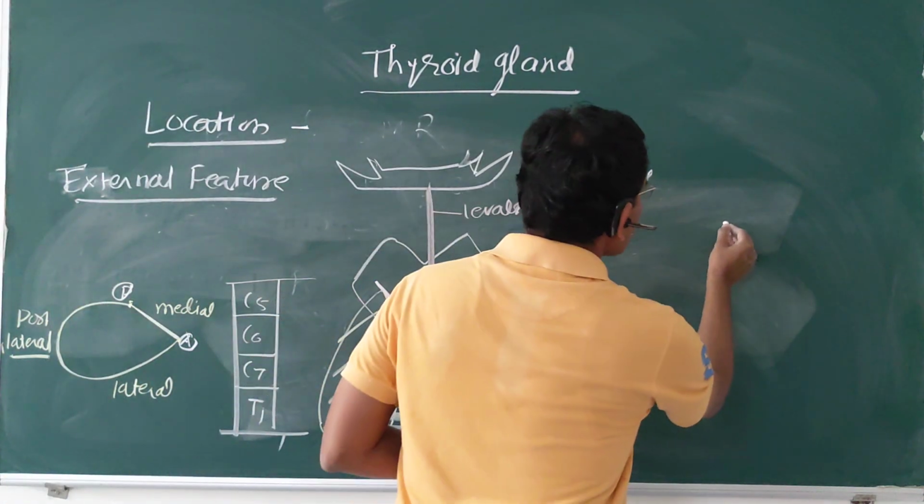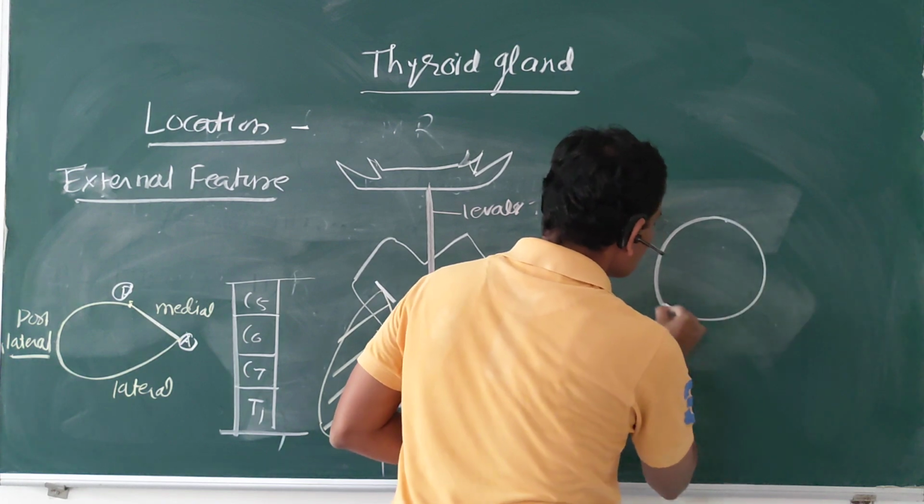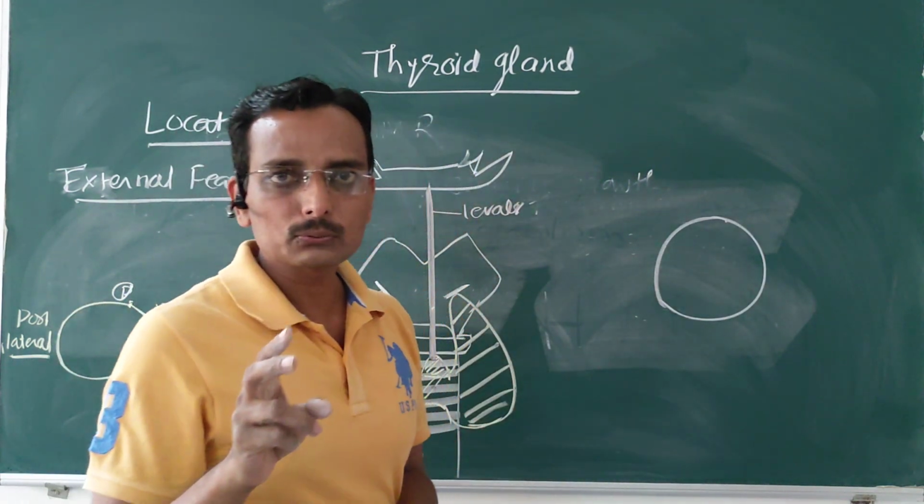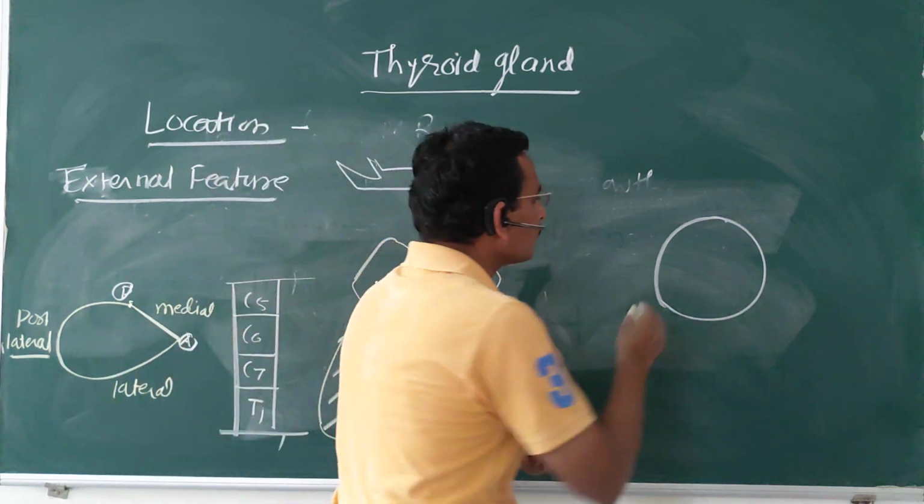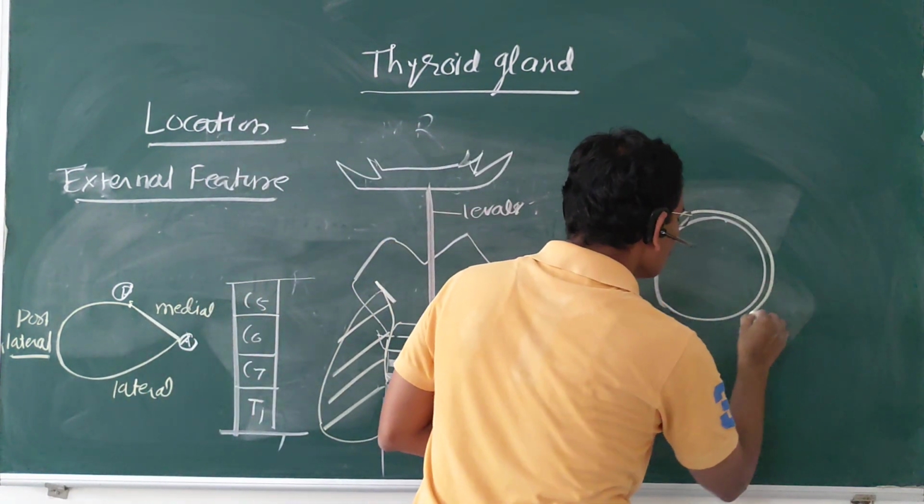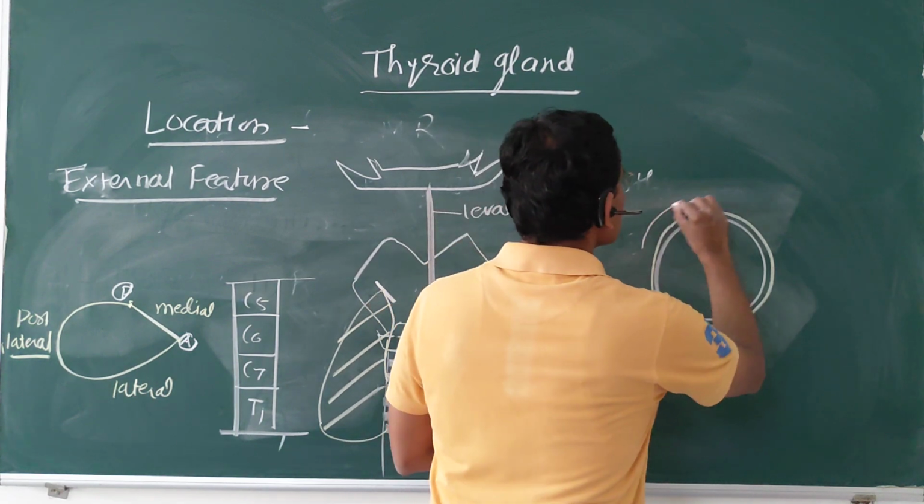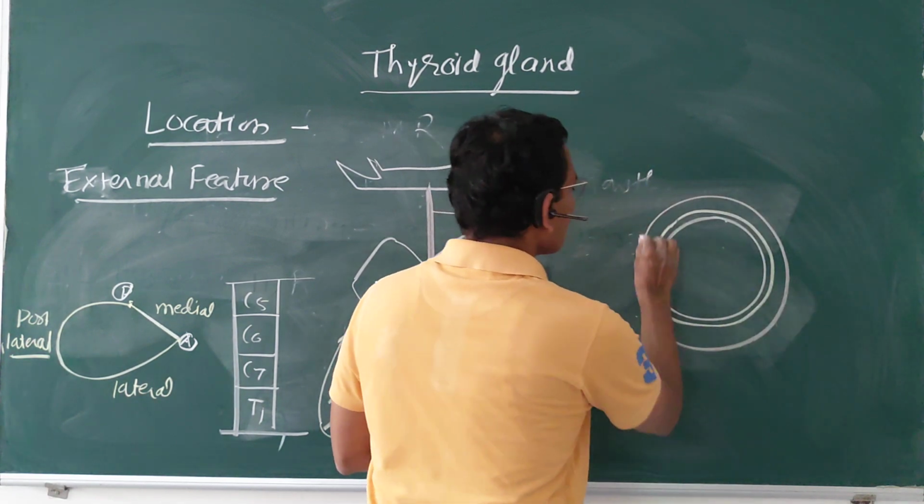Consider this is the thyroid gland. This thyroid gland is enclosed in a capsule. There are two types of capsule. One is the inner covering, that is called the true capsule, and the outer one, or exterior, is called the false capsule.